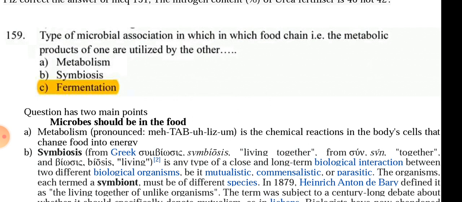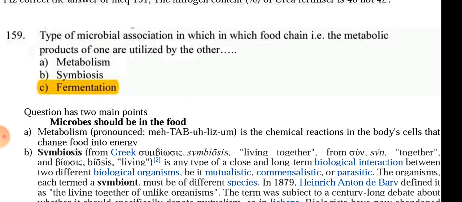Metabolism will not be the option, because metabolism is a chemical reaction in body cells that changes food into energy. Metabolism does not require any microbial association. There is metabolism, but it is not necessary that metabolism will have any microbial association.